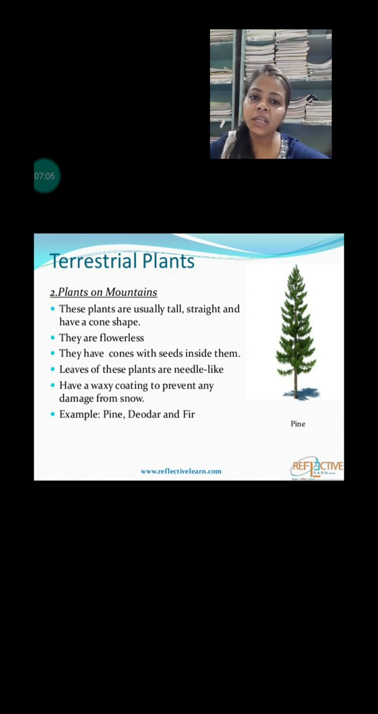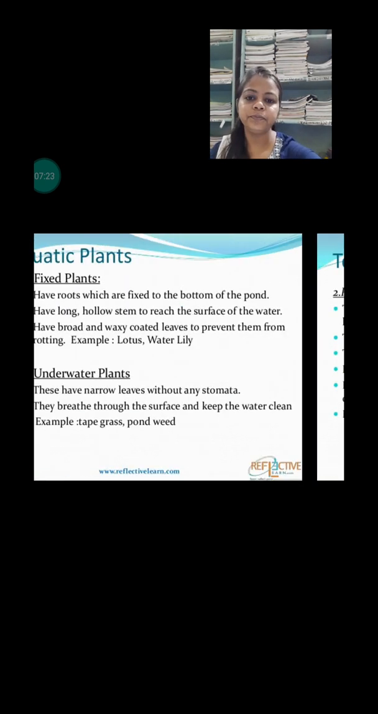Second, they have thick bark. Why do they have thick bark? To protect themselves from the cold environment. Examples of these types of plants are pine, deodar, and fir. These are the plants which grow in the hilly areas.